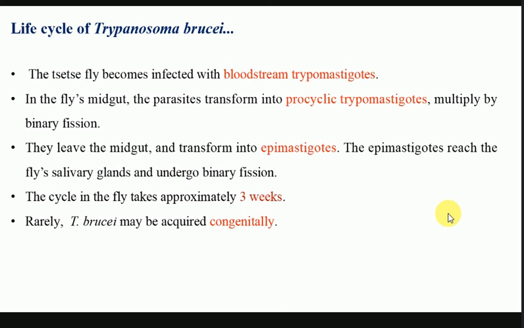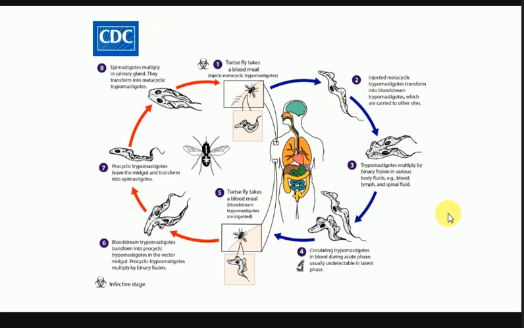So this is the generalized life cycle of the trypanosoma, and this has been taken from the CDC, the Centers for Disease Control, United States. You can see here that it contains 2 phases: one is the human part and the other is the insect part, that is the vector. The vector, I've told you, is the tsetse fly.